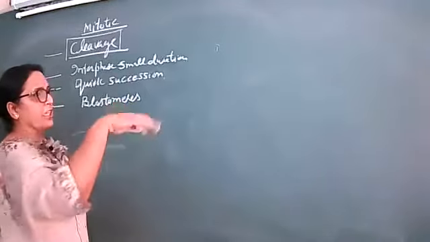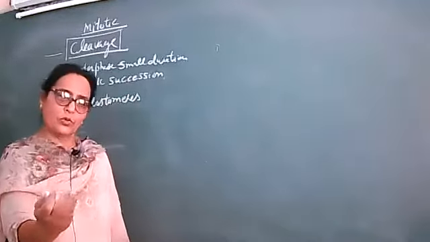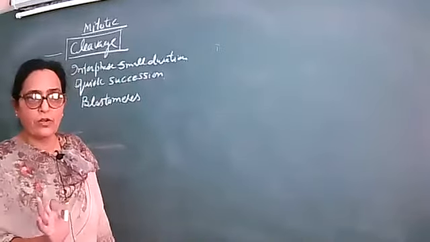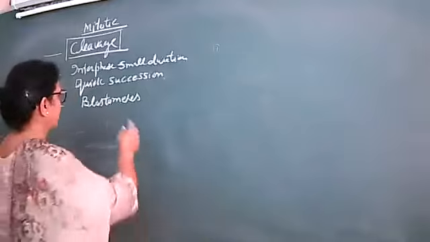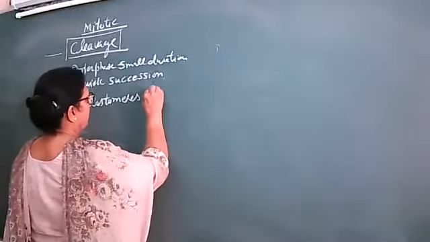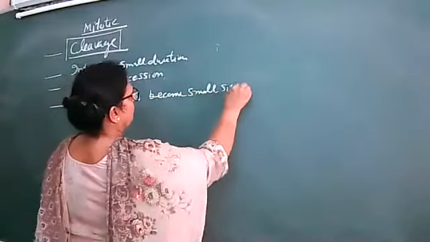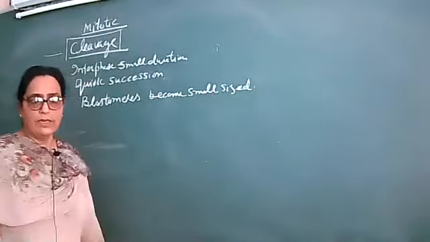Like when one cell divides into two, those two will be a little bit smaller. They will not be of the same size, right? So blastomeres become small in size. This is another characteristic feature.